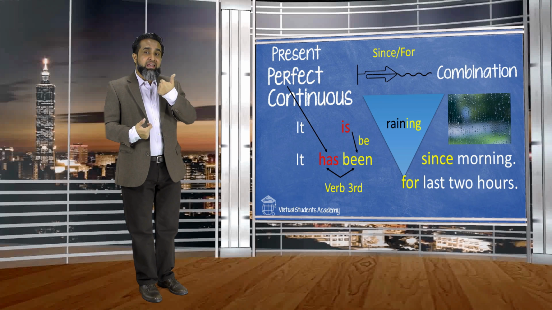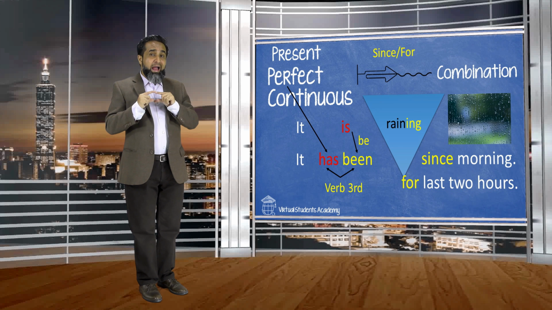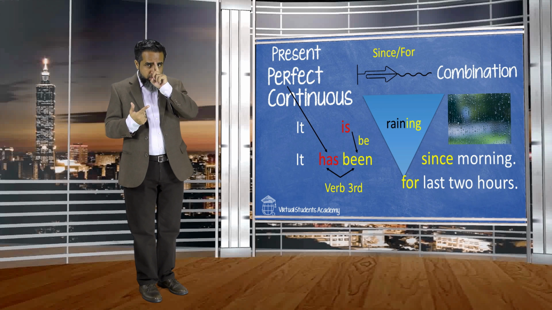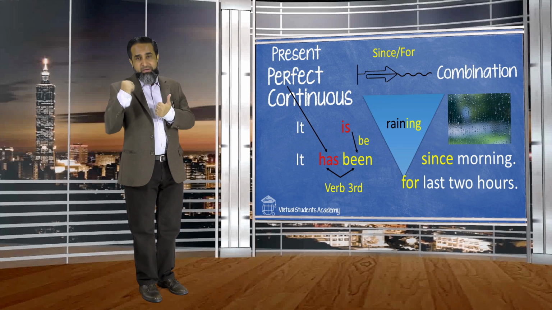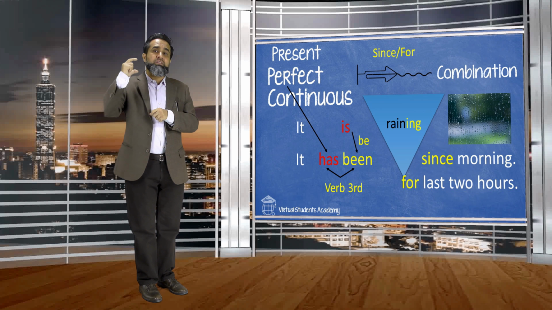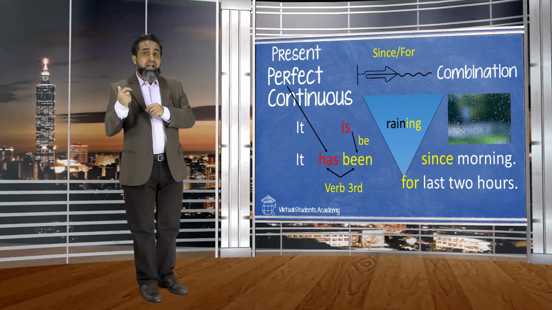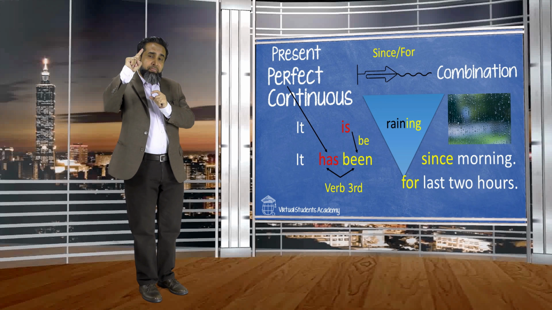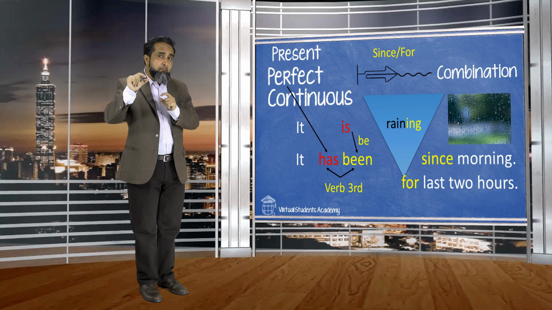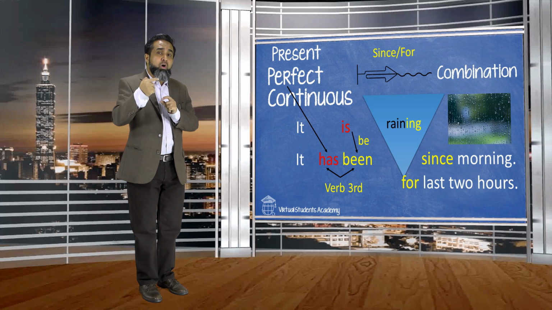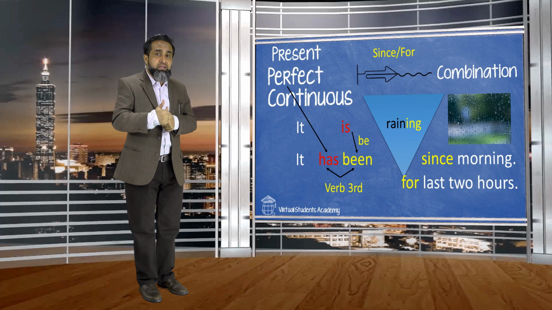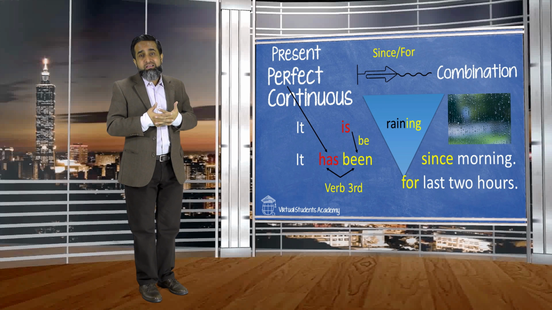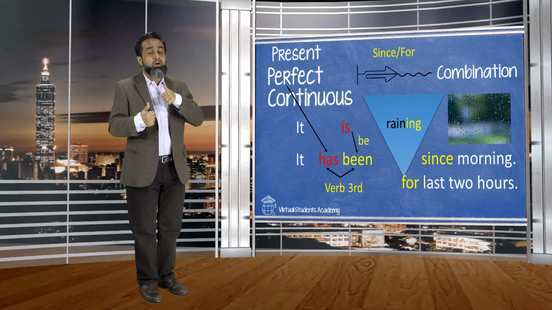So when I jump to the perfect continuous tense, it has been raining. Now, has or have we will use as in present perfect. One of them depends on your subject. If subject is singular, you are using has. If your subject is plural, you are using have. So it has, and then you could see in the yellow color on the screen, is transformed into be. Then be is using third form, be, was, been. So it has been raining, as in continuous.